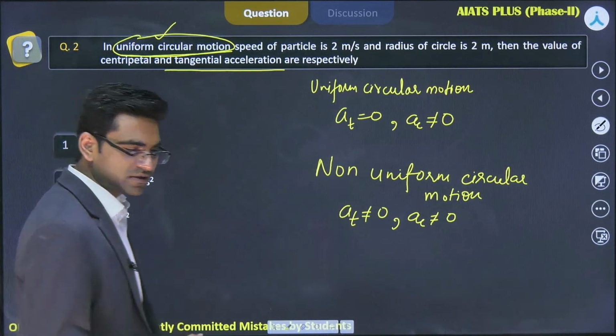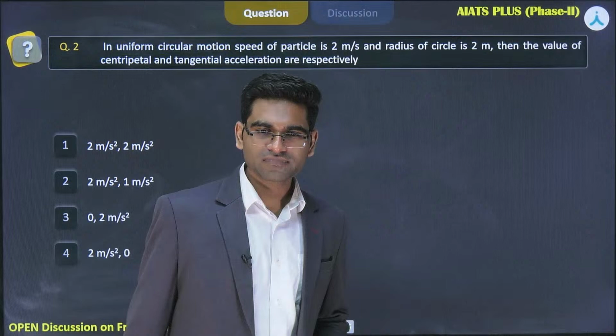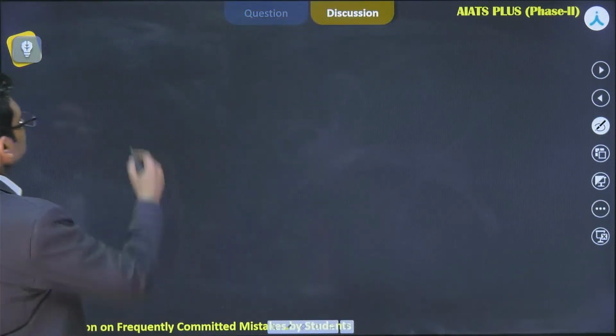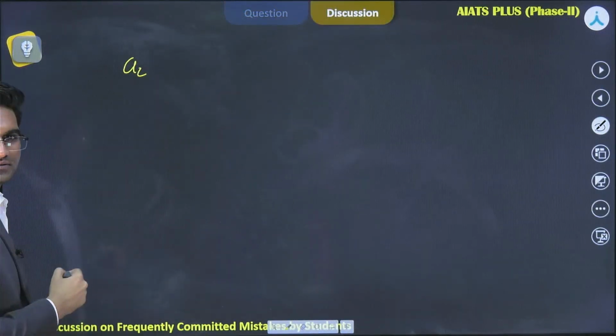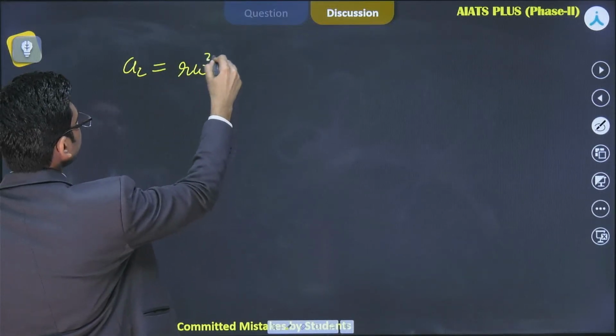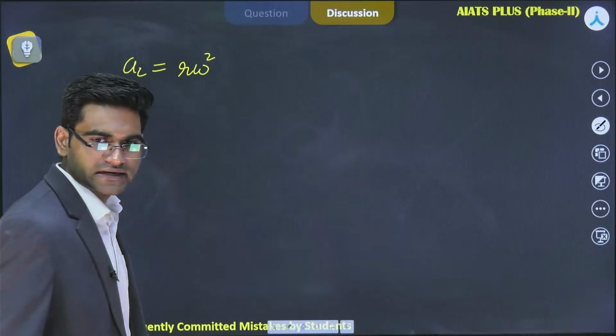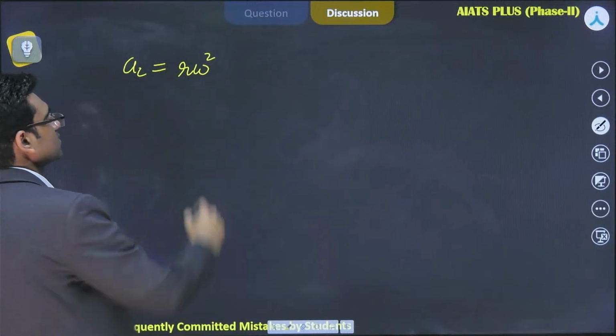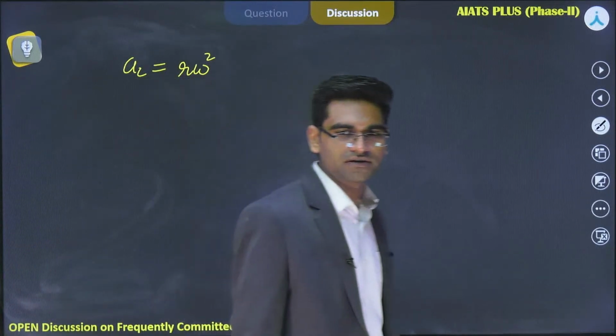What is the formula of centripetal acceleration? Centripetal acceleration AC is equal to r omega square. Here r is radius and omega is angular speed. But do we know the value of angular speed?